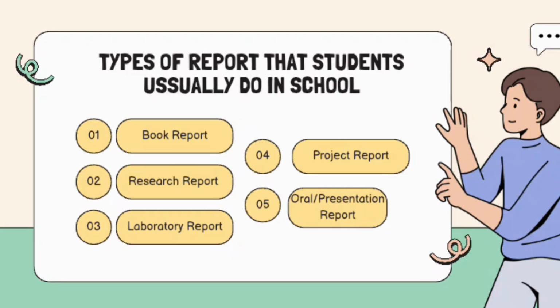So, these are the types of report that students usually do in school. First, book report. Second, research report. Third, laboratory report. Fourth, project report, and fifth, oral or presentation report.